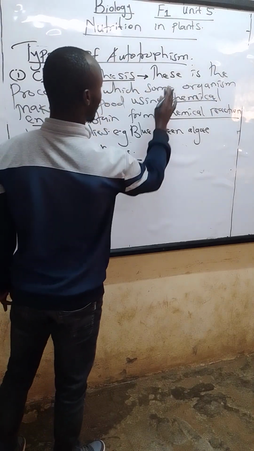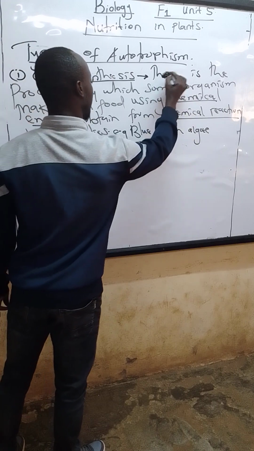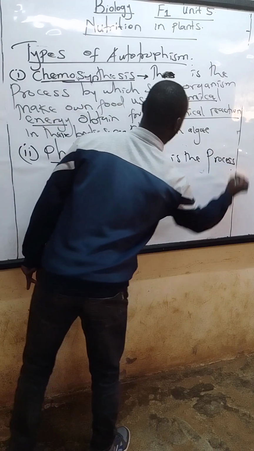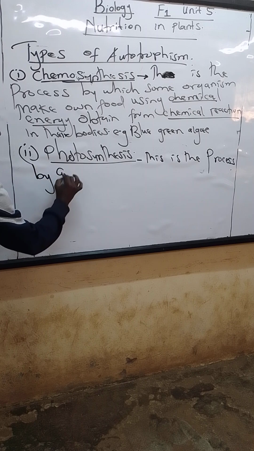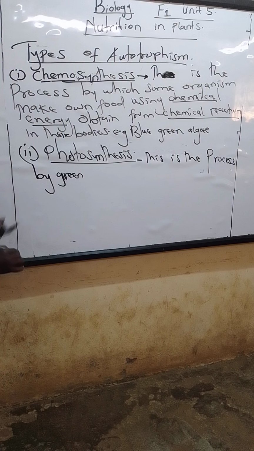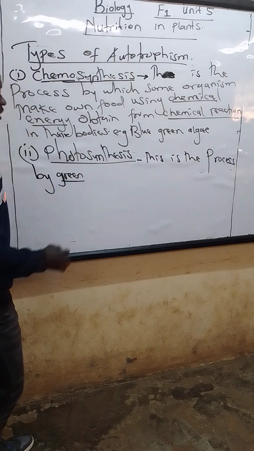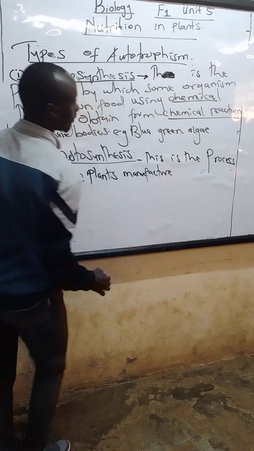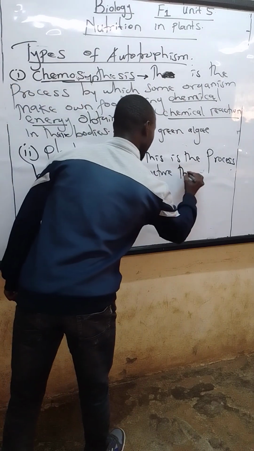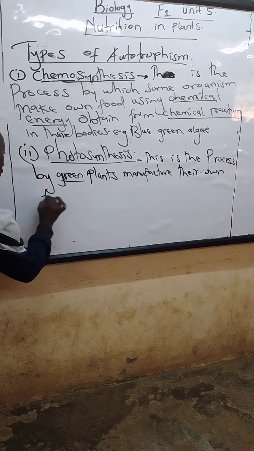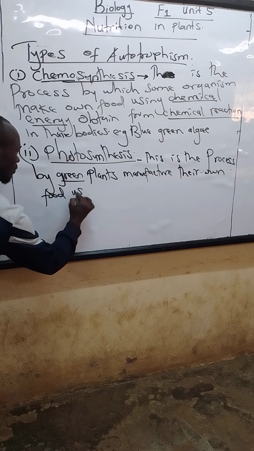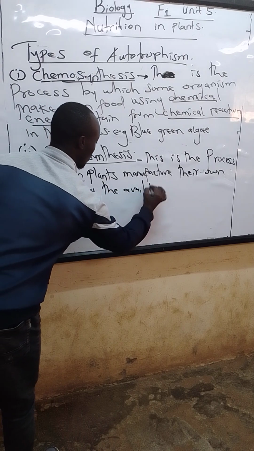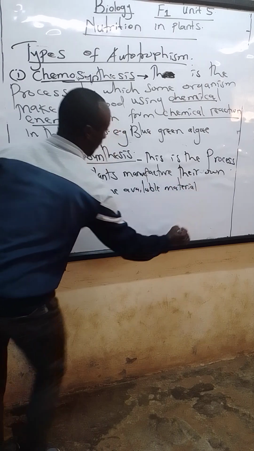So we can actually say this. This is the process by which green plants manufacture their own food using the available materials in the environment. The word green, I'll tell you why green is important.